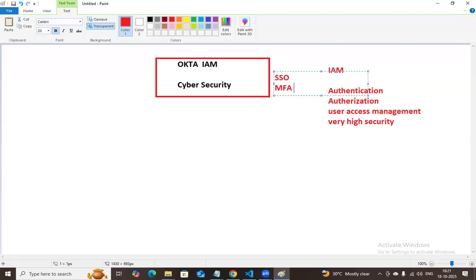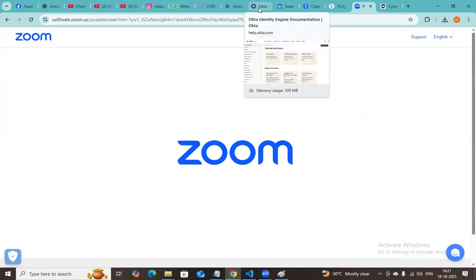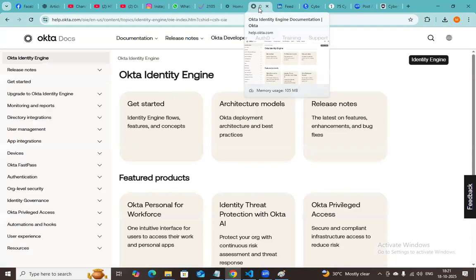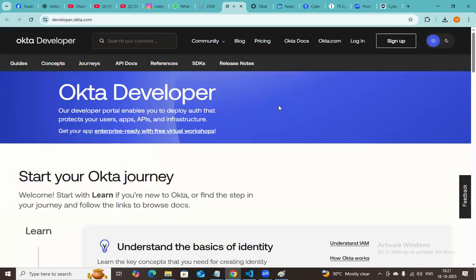Okta has high demand in the market, with a huge number of job openings and a lot of packages available. Let me explore the Okta documentation. People are trying to search for the documentation and cannot open it. This is developer.okta.com. When you go to developer.okta.com, just go to Okta docs here.